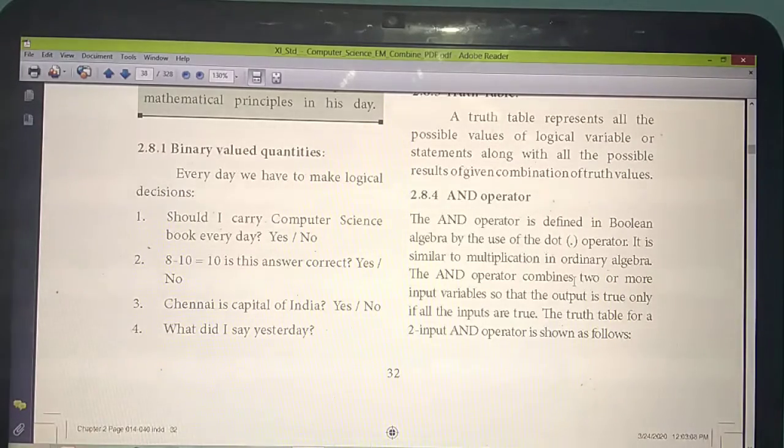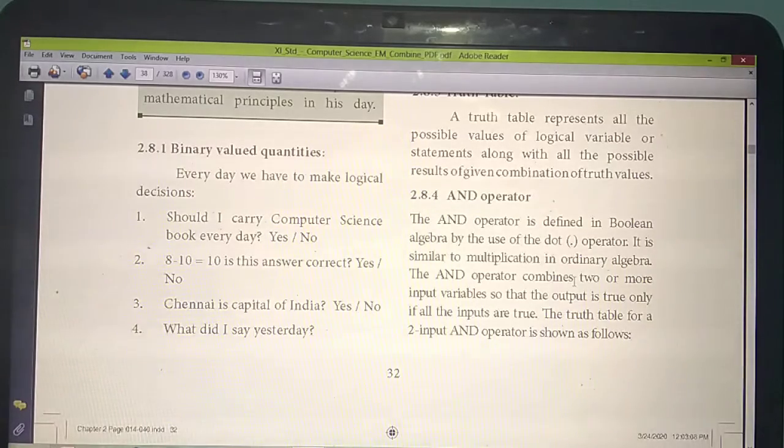For example, take two inputs A and B. What values can they take? 0 or 1. 0 means false, 1 means true. In an AND operator, you get the answer true only if both variables have the value true, that is 1. If A is 1 and B is 1, you get the answer true. In all other cases the answer is false.